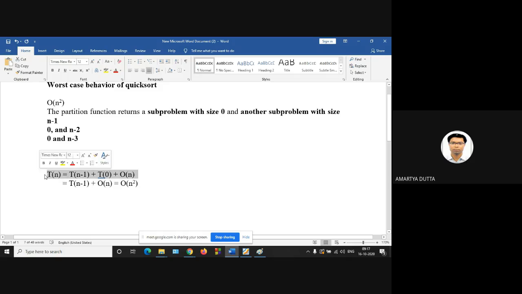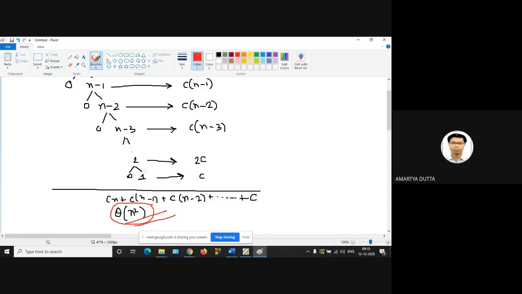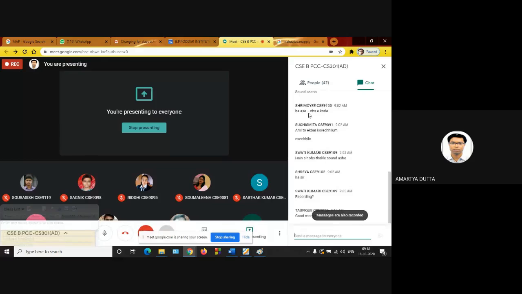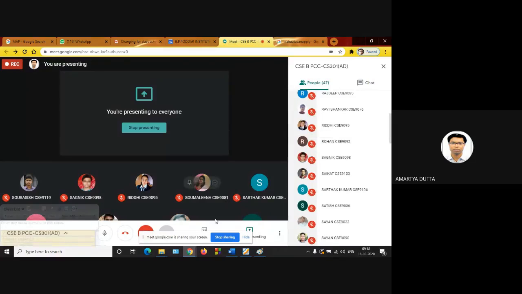You can solve this recurrence by using either the substitution method or the recurrence tree method. In the recurrence tree method, add all the cost from top to bottom and you will get the output. So this is the worst case scenario. Any confusion?